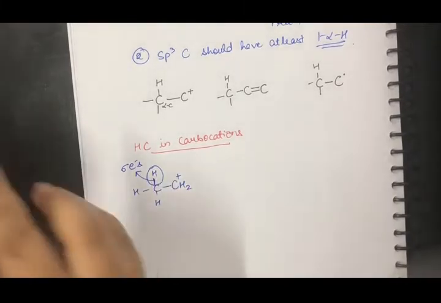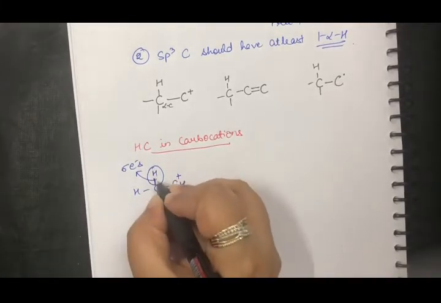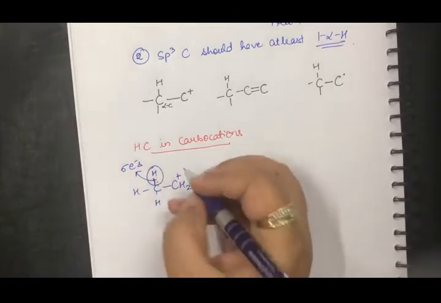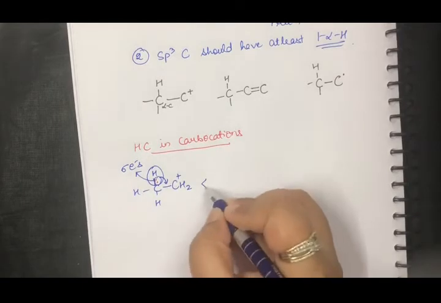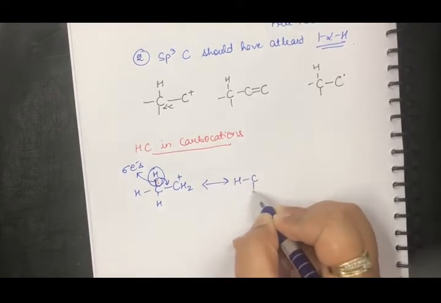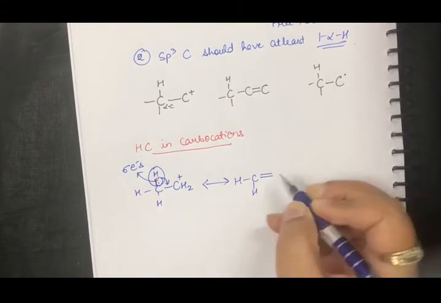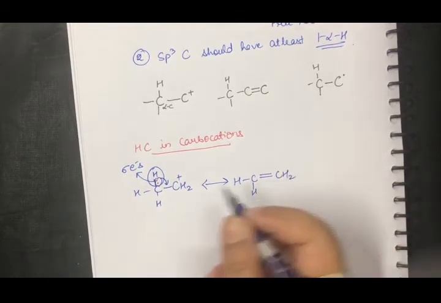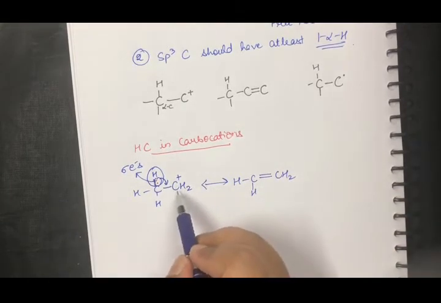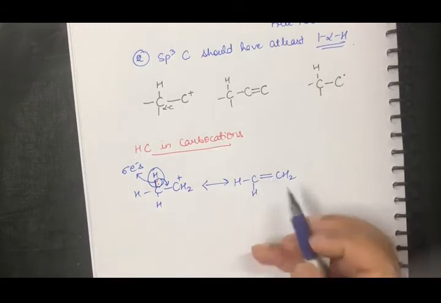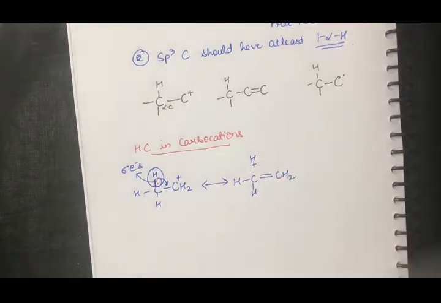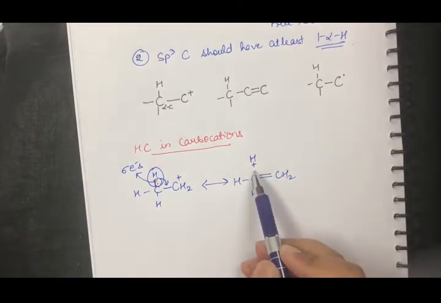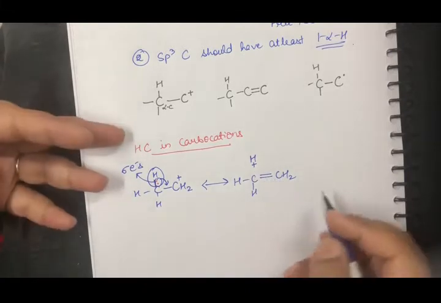So I say that these two sigma electrons shift here. So now there would be a double bond here, and this positive charge will go off because one valency of this carbon was lacking, which has now been substituted with this double bond, and this hydrogen will be here, right? Because one of the electrons from here has come here and formed the bond.